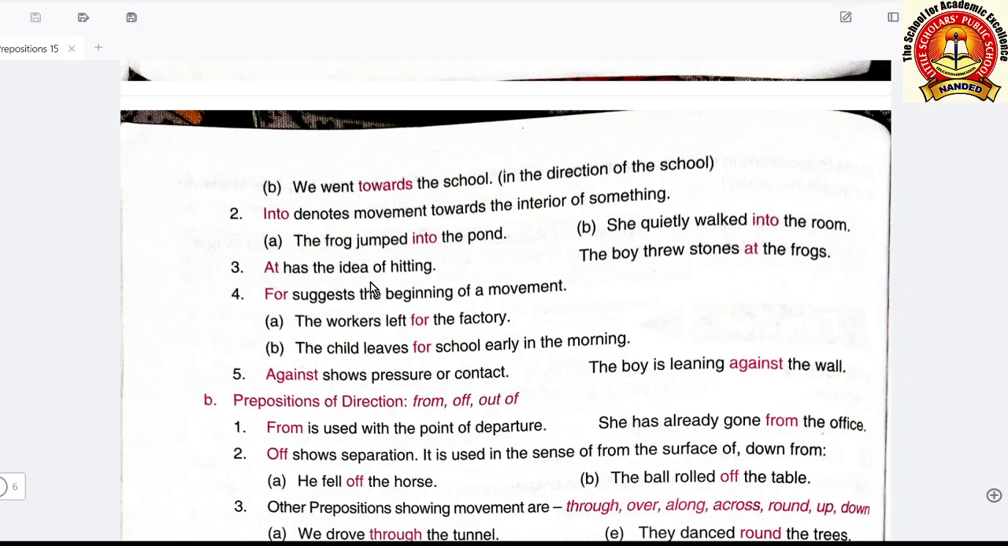At has the idea of hitting. Means when we throw something towards someone, that time we use at. I threw the ball at the keeper.